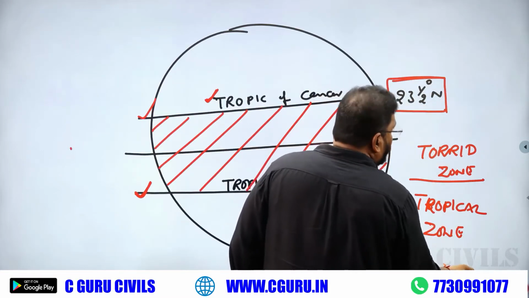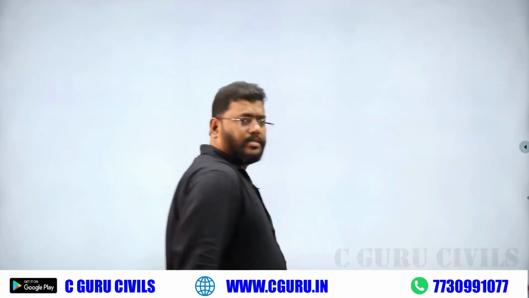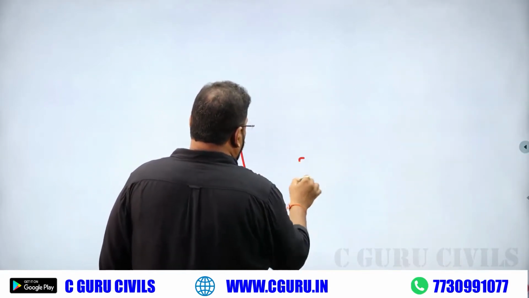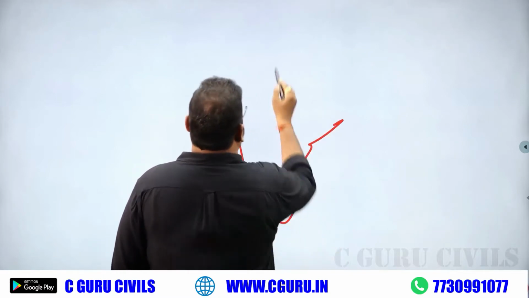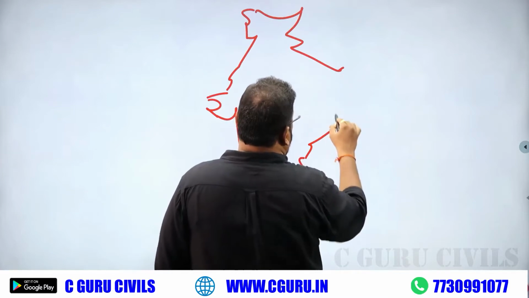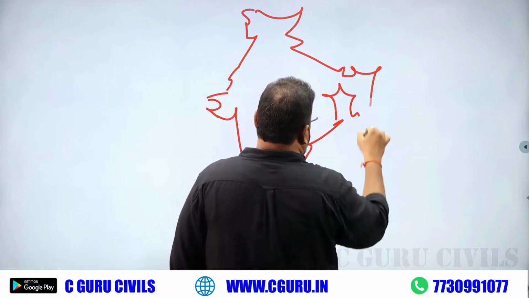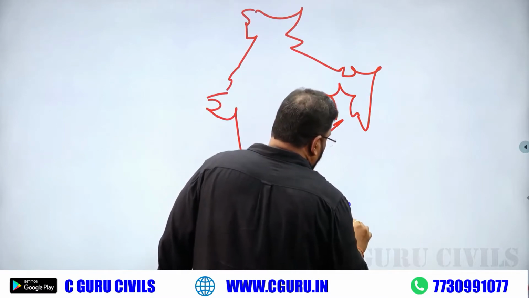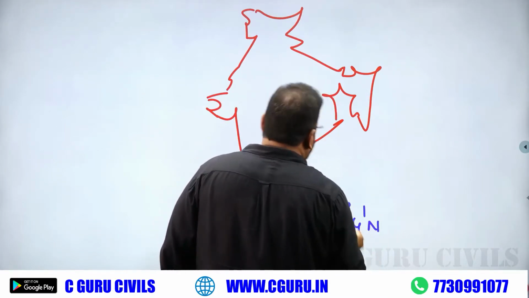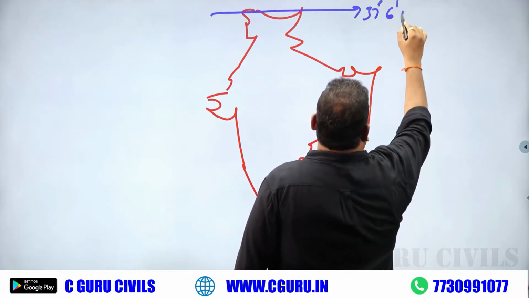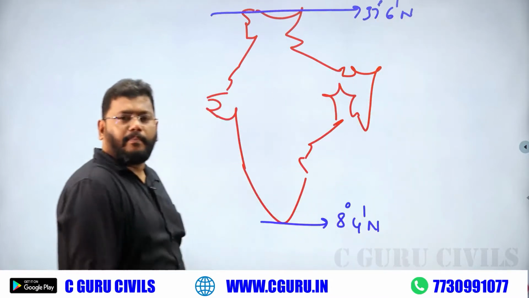Our India mainland lies in between 8 degree 4 minutes north latitude and 37 degree 6 minutes north latitude.